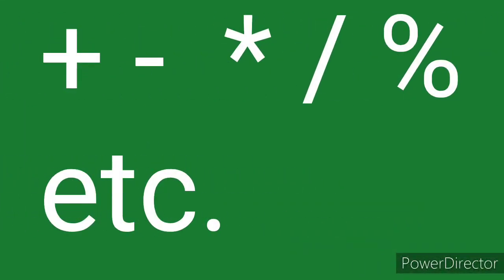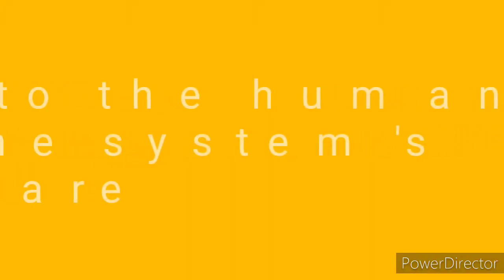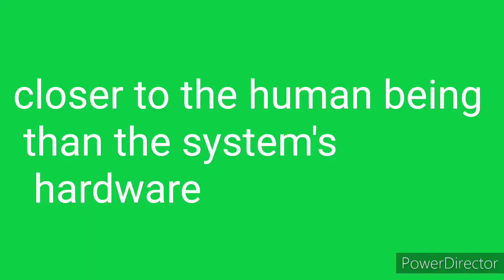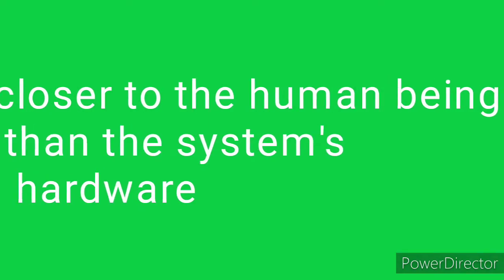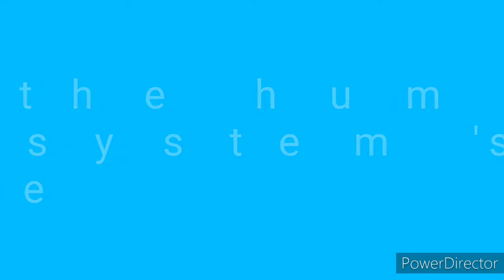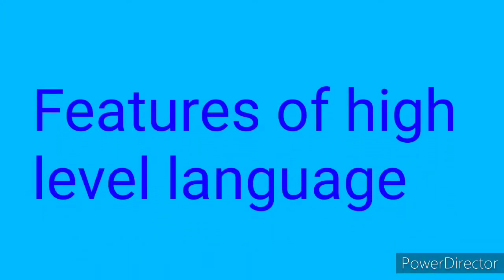These languages are considered to be closer to human beings than the system's hardware. Human beings can understand this language. It is the English language. The computer cannot understand English language. The computer can understand only machine language, zeros and ones. Right? Let's move on to features of high level language.